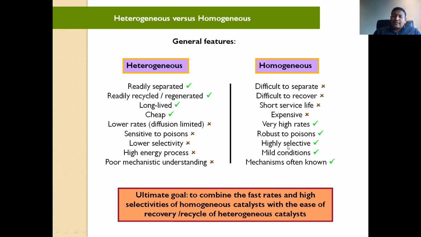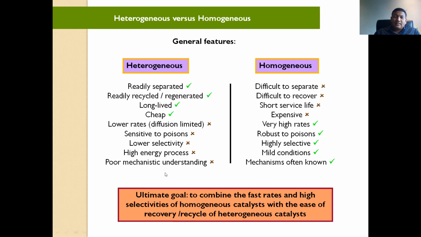In homogeneous catalysis it is possible to prepare highly selective compounds. Then high energy process, and mild reaction conditions also. In homogeneous, you can use mild conditions like low temperature and short time. So these are the mild conditions.